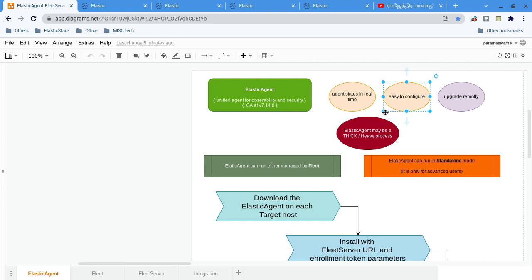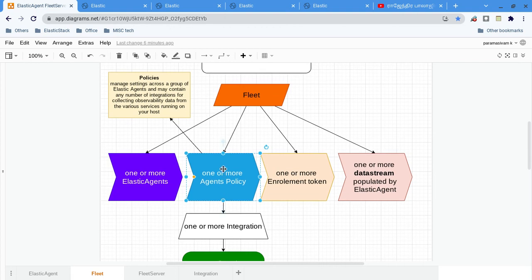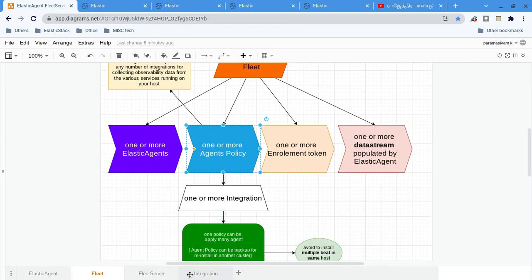In Kibana, there is a screen called Fleet. In the Fleet we will have one or more policies. Within the policy we can have one or more integrations.